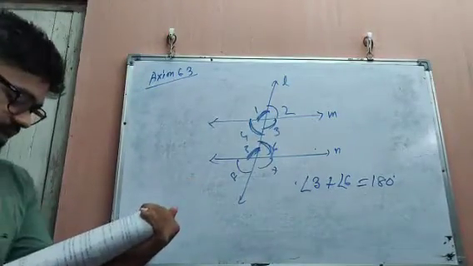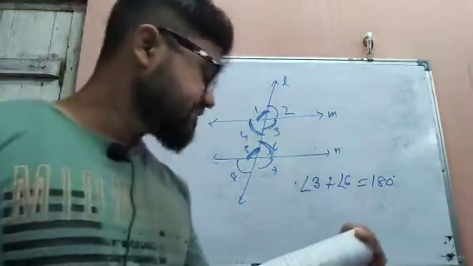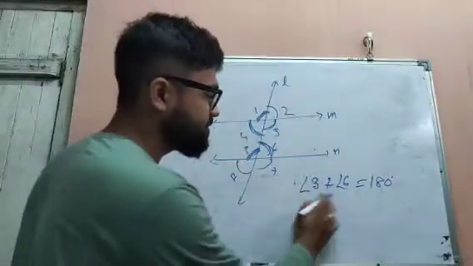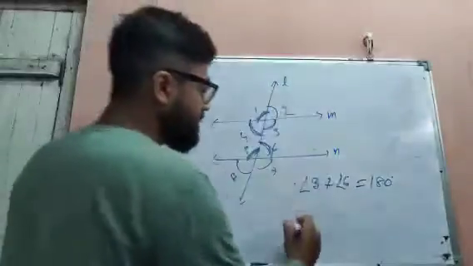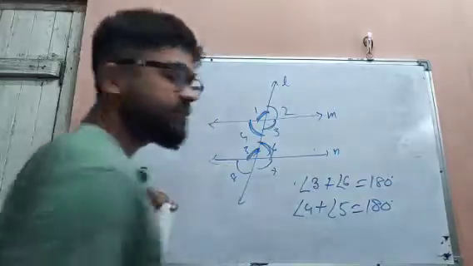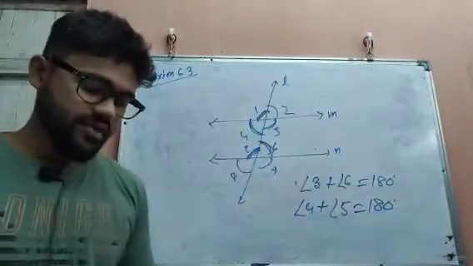Each pair of interior angles on the same side: 3 and 6 are lying on the same side and they are interior angles. So angle 3 plus angle 6 equals 180 degrees, and angle 4 plus angle 5 equals 180 degrees because they are lying on the same side, for the parallel lines.